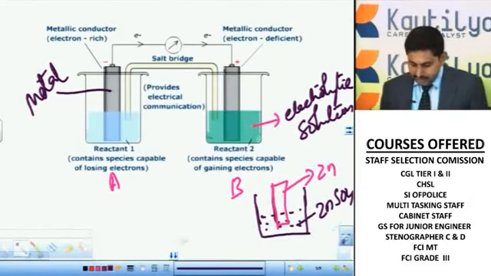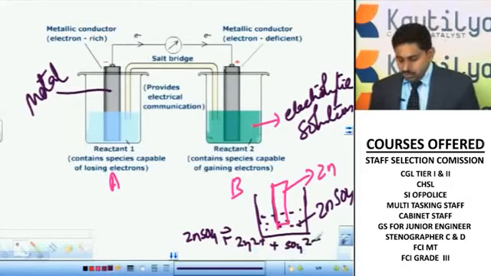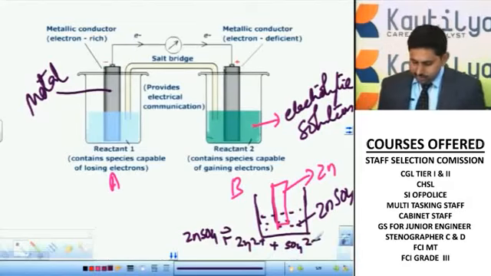This zinc sulfate in the solution will be in the form of ions, Zn2+ and SO4 2-. So in the solution it exists in the form of positive ions and negative ions. What is happening here actually?